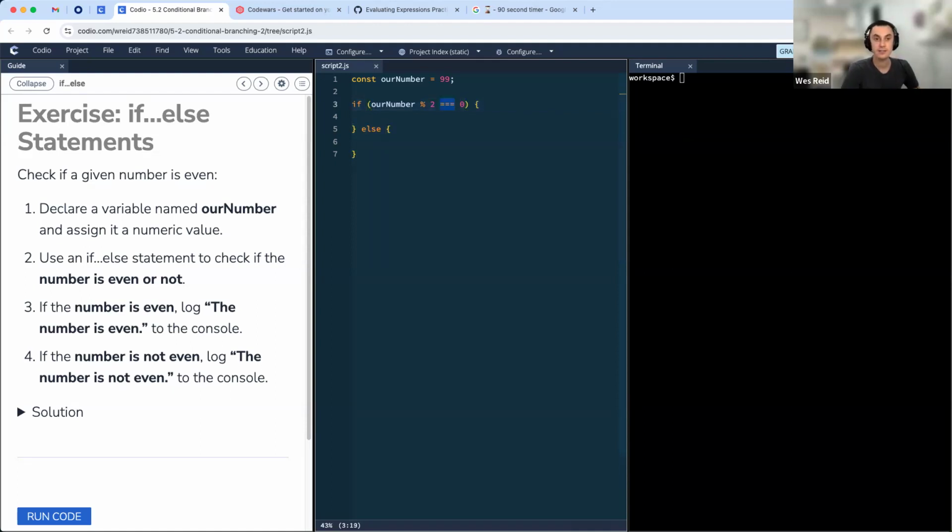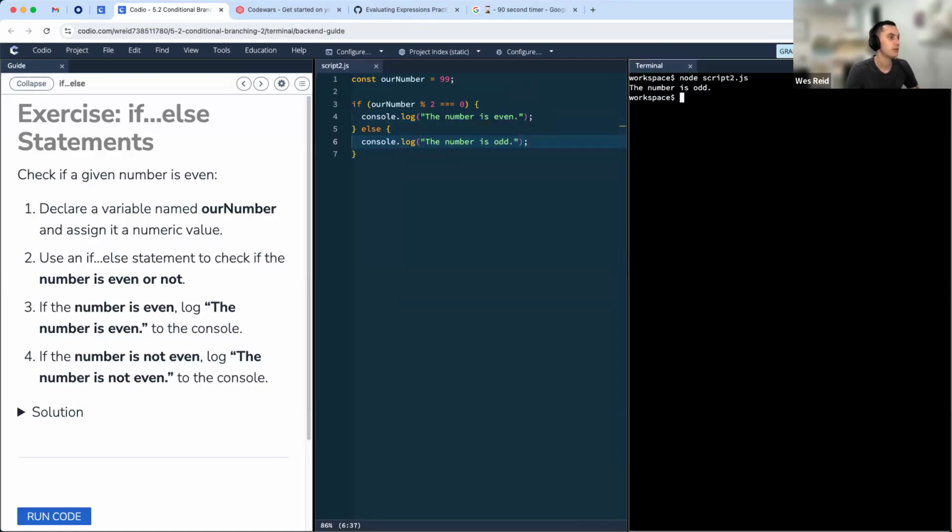I guess I didn't say this last time, but I'm using strict equality as my default overall. Loose equality would work, right? We're expecting a number to come back from this. So no matter what you choose, it should be fine. But I typically stick with strict equality. Inside of here, we're going to say the number is even. And then just to differentiate a little bit, I'm going to say the number is odd.